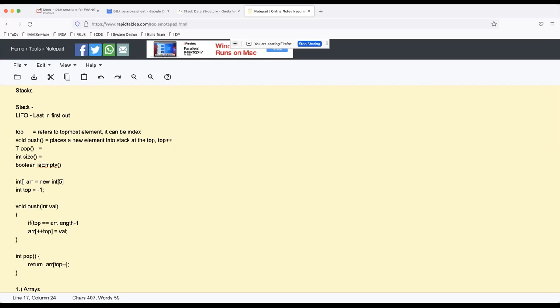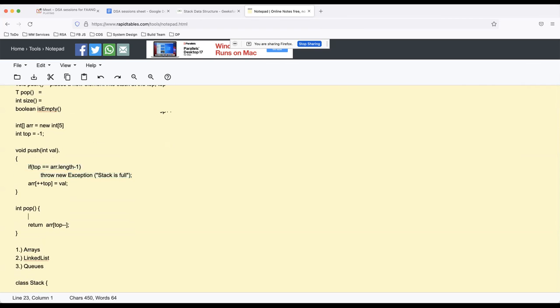So if the last index which is filled is the same as the last index of the complete array, it means the stack is full. Here we can simply throw an exception that the stack is full. You cannot push new elements into the stack.